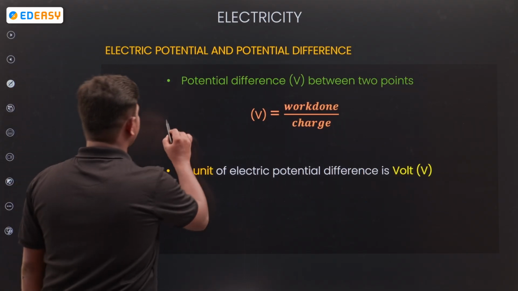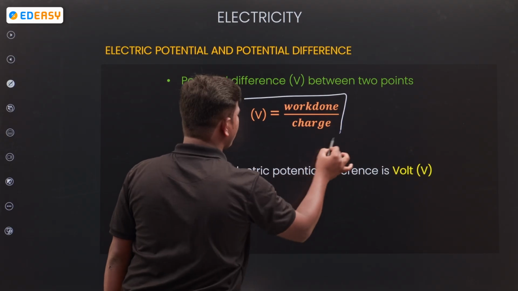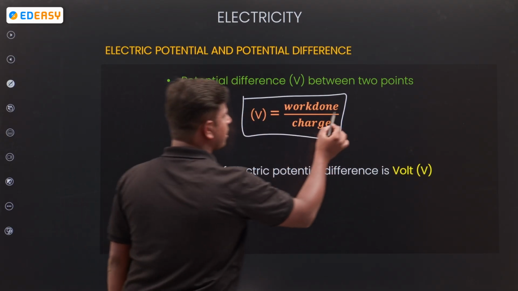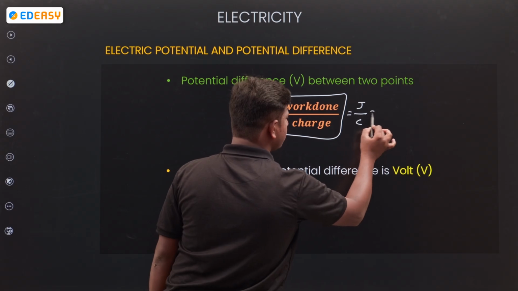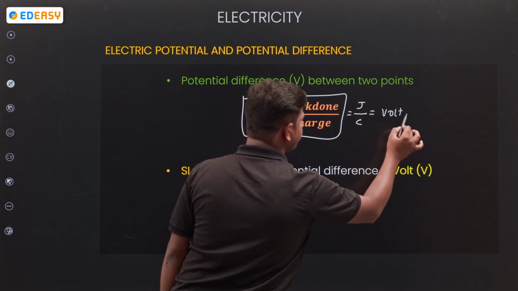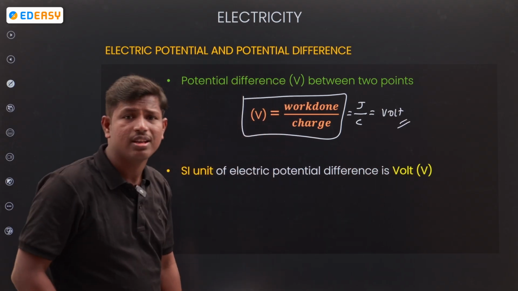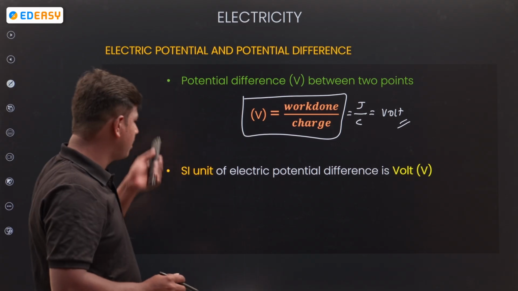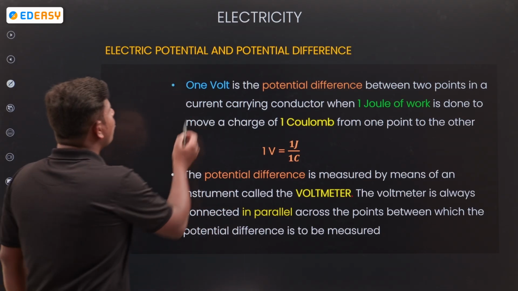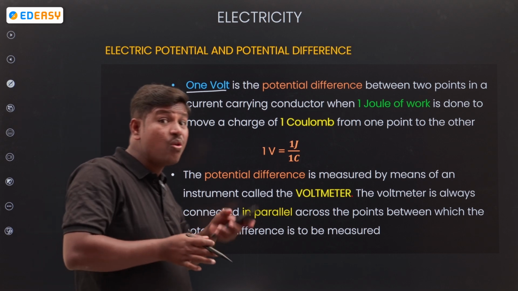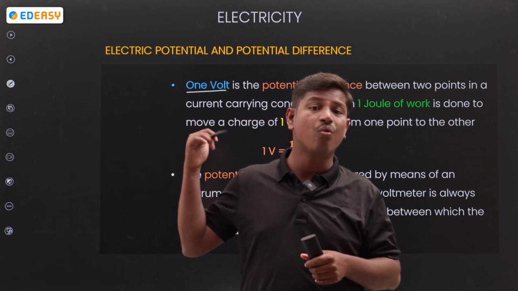Next, potential difference is equal to work done per charge. Work done has the unit joule, charge has the unit coulomb, and joule per coulomb we call volt. Next, it is an SI unit. Previously 1 ampere, now 1 volt.